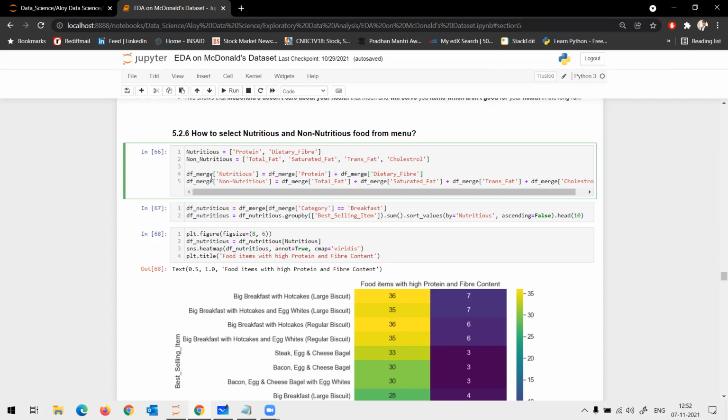Correct? So in order to do that, I need to find out the score of nutritious food and the non-nutritious food. So I create two separate columns, nutritious and non-nutritious, in my analysis. Okay.